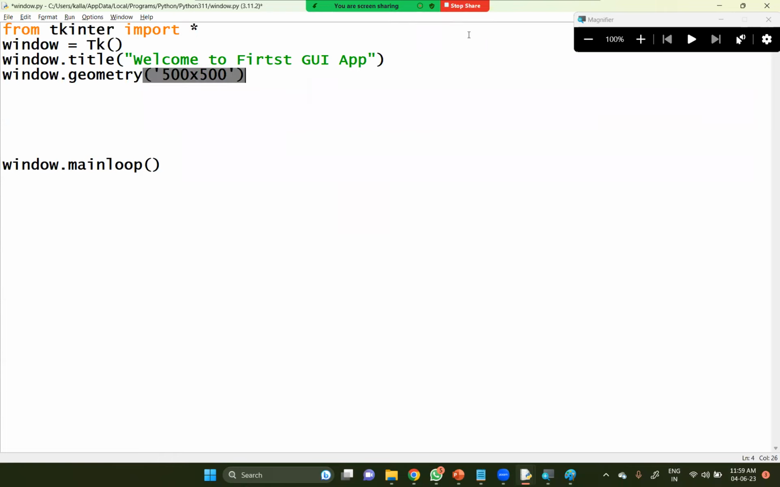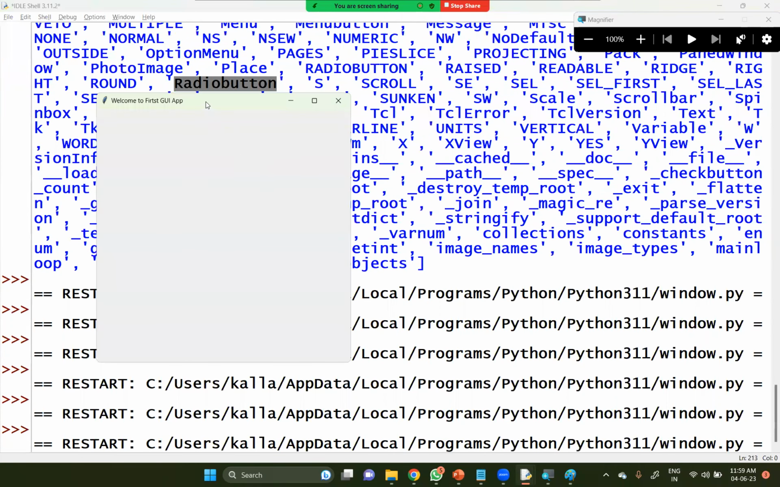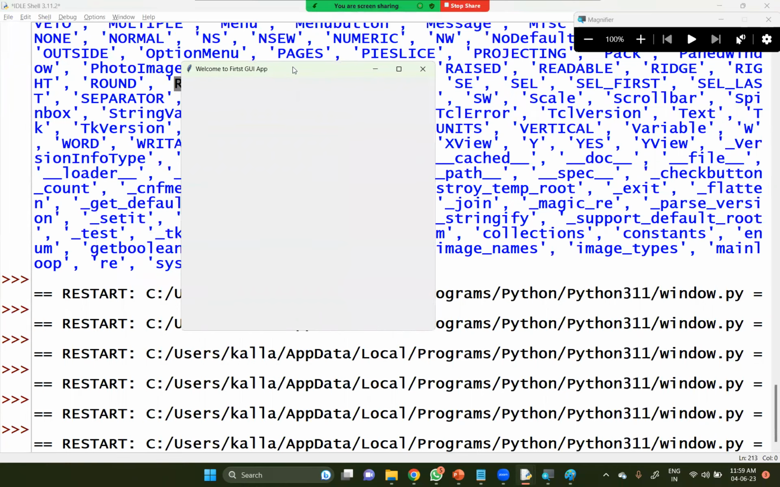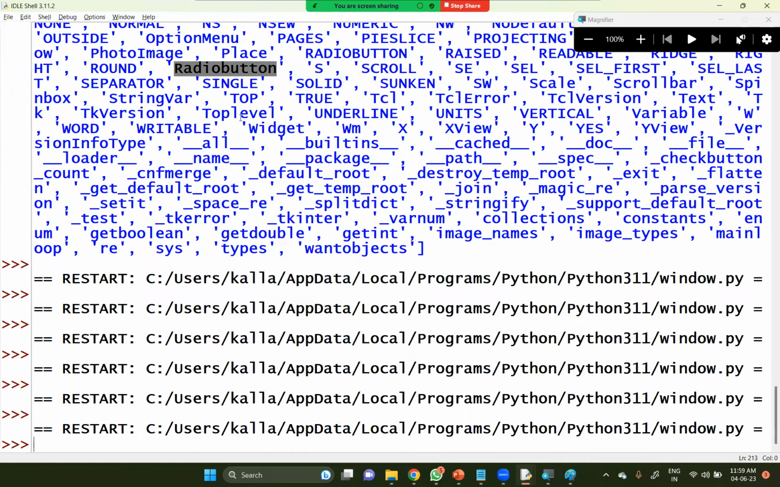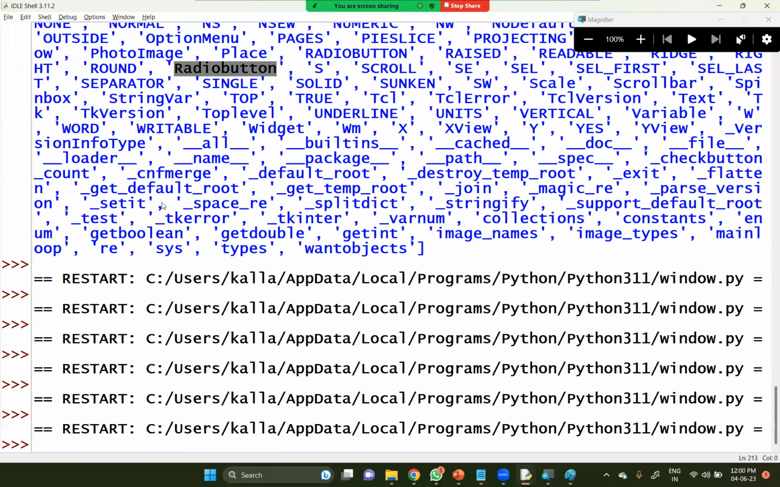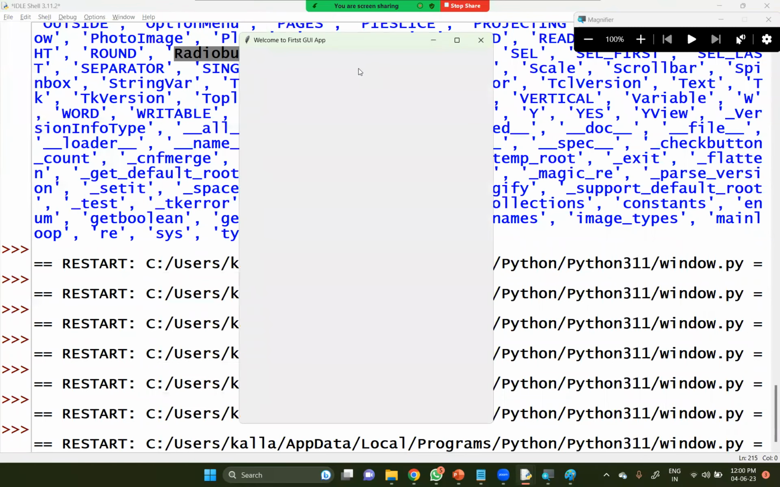I don't know what the size of the previous one is, so let me execute this one for a while here. Now you can see the size gets increased. Let me go ahead and try one more time. So 500 by 750. Look at this. Let me execute this one for a while. Yes, your window size was increased one more time.